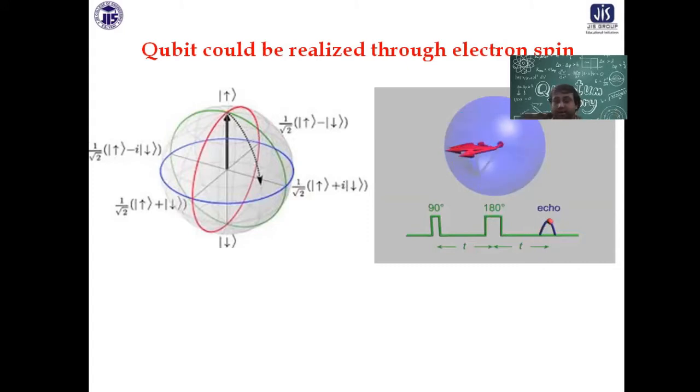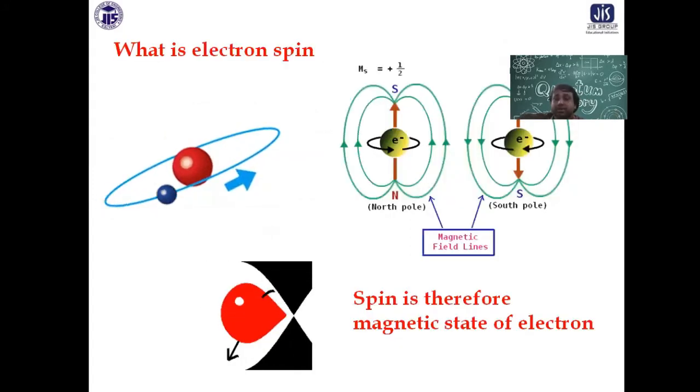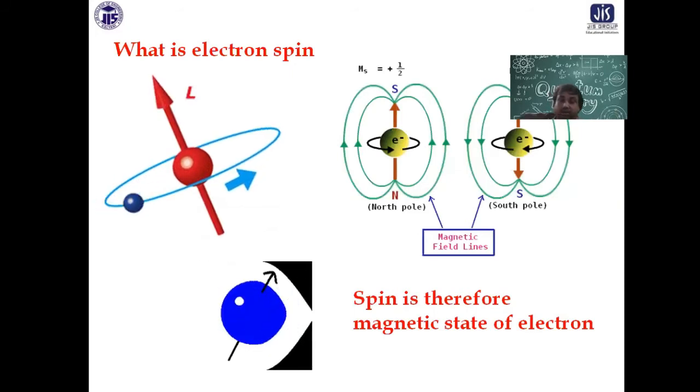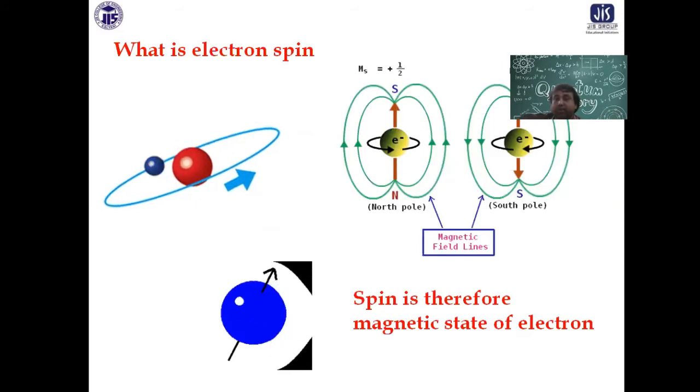Very good. Now, the question is how we can realize these states. I have answered it many times: you have to manipulate the spin of electrons.